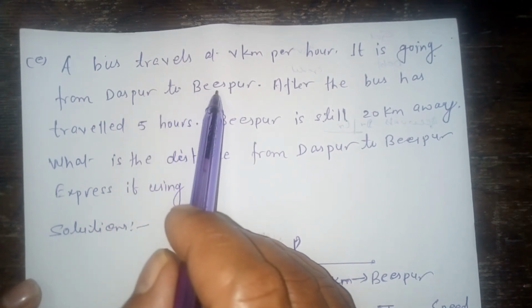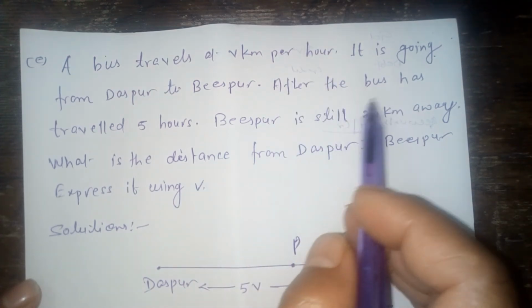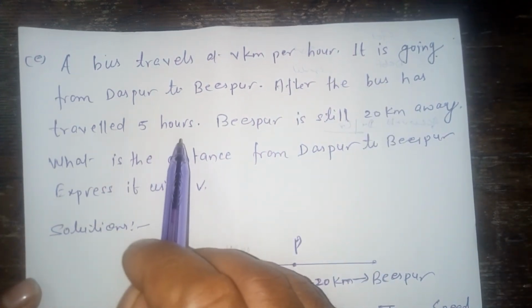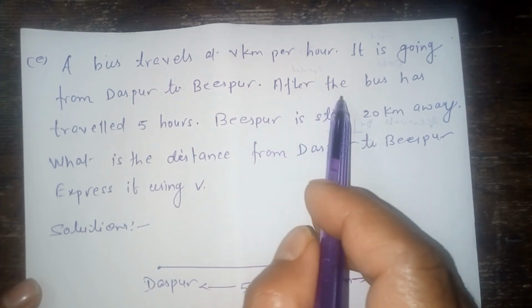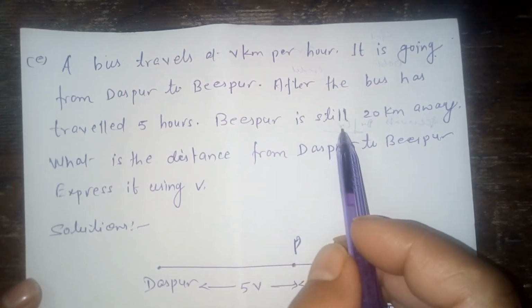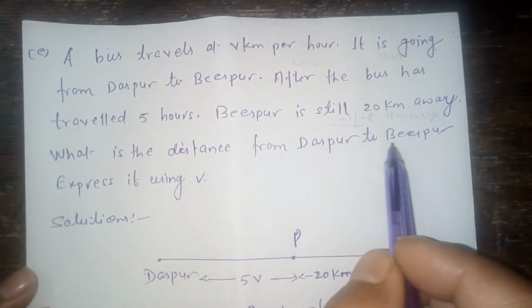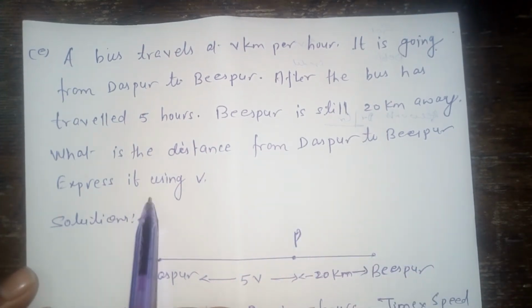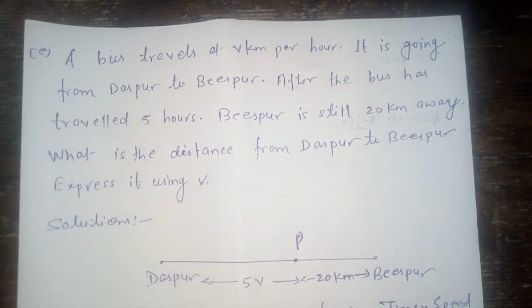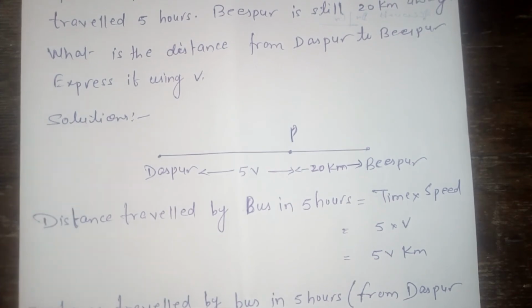After the bus has traveled 5 hours, Bispur is still 20 km away. What is the distance from Daspur to Bispur? Express it using v. Now we will discuss how to solve this type of word problem by converting it to algebraic form.